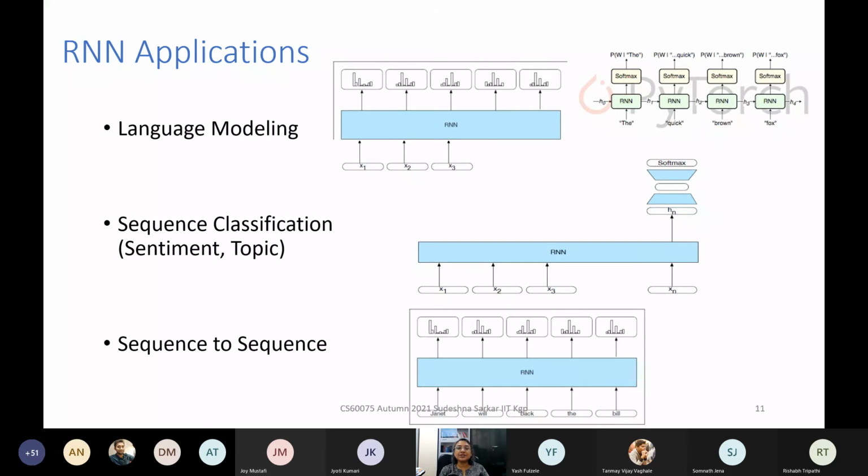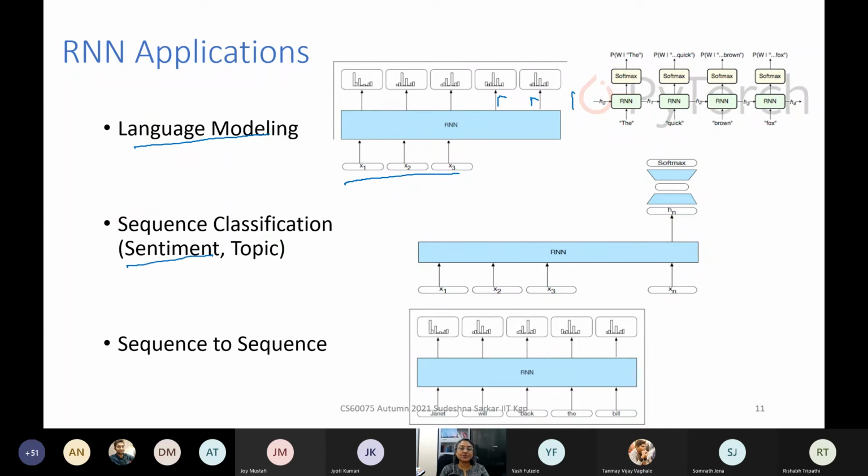And as we mentioned, RNN has several applications. For example, in language modeling, to predict the next word. Suppose after these 3 words, we want to predict the next word or the next 2 or 3 words. So we can feed it through an RNN, and then we can predict the word x4, the word x5, x6, etc. We can use it for topic classification, for example, sentiment classification.